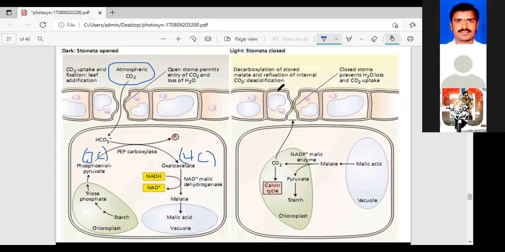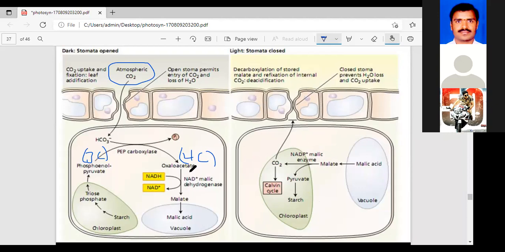Okay, in the light time, in the daytime, what happened? The stomata are closed. What happened here? The stomata close to prevent the loss of water and CO2 uptake. Here there is decarboxylation of stored malate and refixation of the internal CO2. This internal CO2 undergoes the Calvin cycle, as you know, the explanation is already completed. In that Calvin cycle, some amount of carbon dioxide is released.